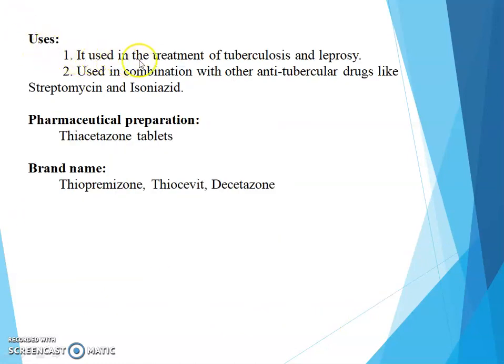Uses: it is used in the treatment of tuberculosis and leprosy. It is used in combination with other anti-tubercular drugs like streptomycin and isoniazid. Pharmaceutical preparation: it is available as thioacetazone tablet and the brand names are Thioprimizone, Thiosevit and Decatazone.